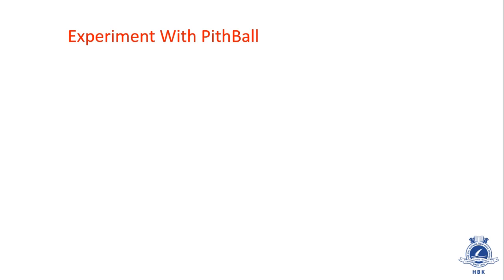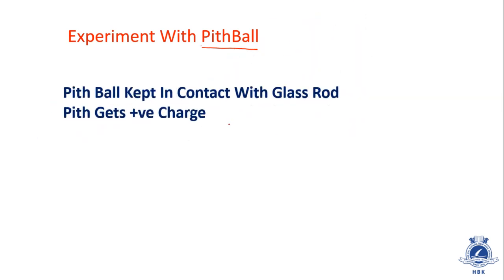We just studied how we use plastic and fur to make things positive or negative. The same experiment can also be repeated with a pith ball, but some fundas are different in the case of a pith ball. When the pith ball is kept in contact with a glass rod, the pith ball gets positive charge. Imagine this is a glass rod. The glass rod is positive, remember, because it is already rubbed with silk.